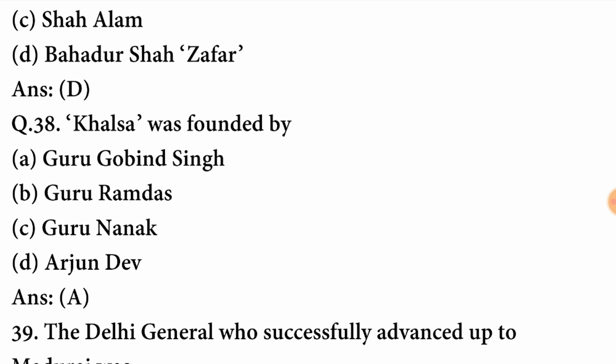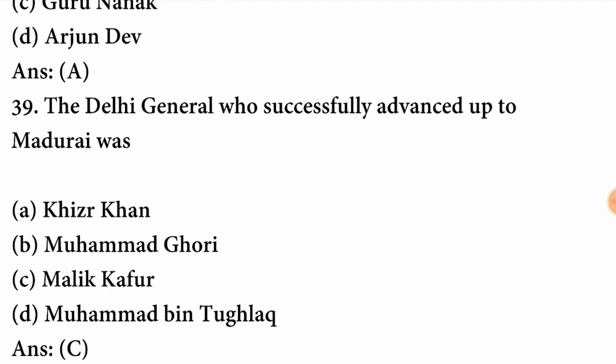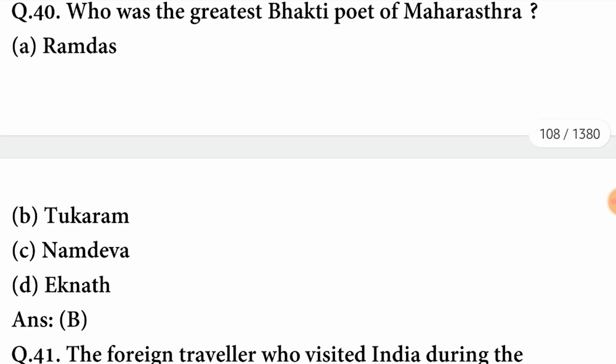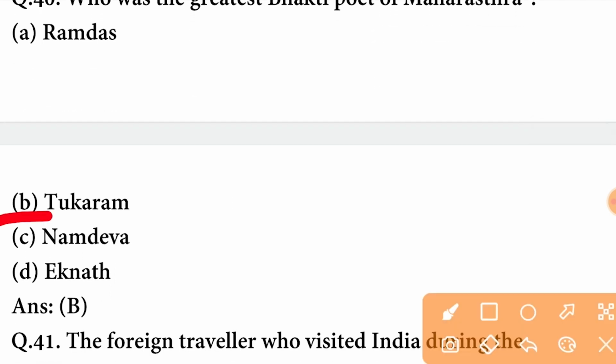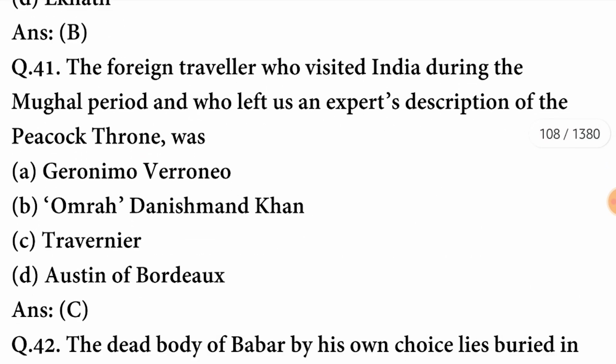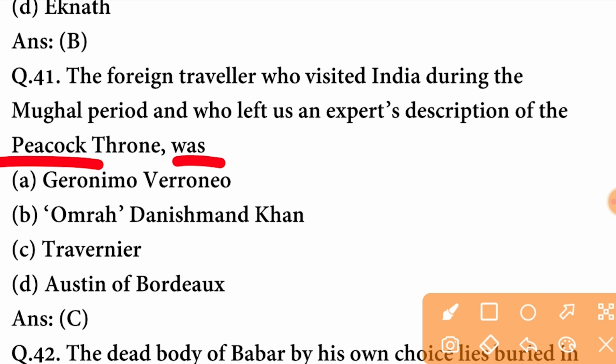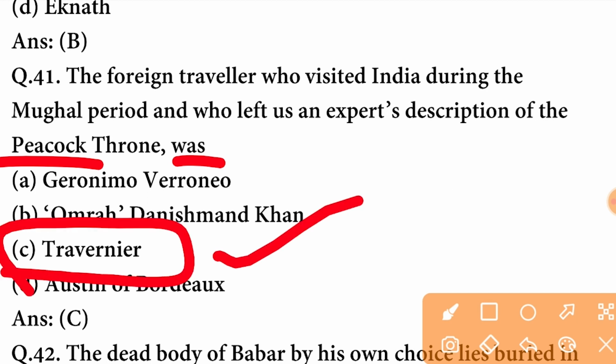Khalsa was founded by Guru Gobind Singh. A option is correct here. The Delhi general who successfully advanced up to Madurai was Malik Kafur. C option is correct here. Who was the greatest Bhakti poet of Maharashtra? The greatest Bhakti poet of Maharashtra was Tukaram. B option is correct here. The foreign traveler who visited India during the Mughal period and who left us an expert's description of the Peacock Throne was Tavernier. C option is correct here.